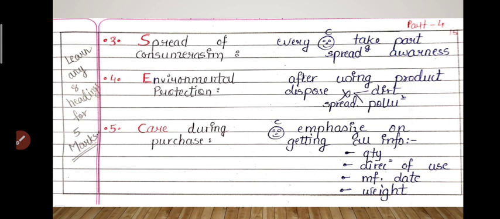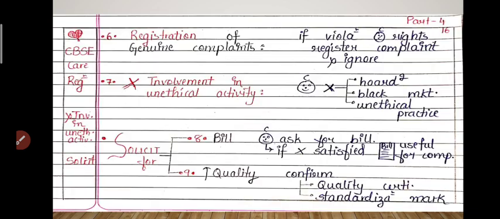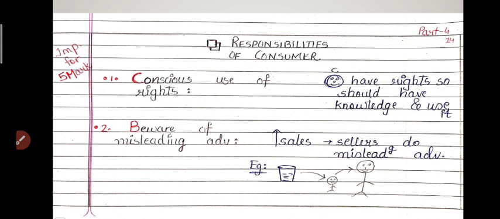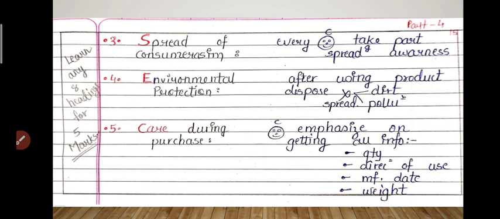Okay, now I have written here that learn any 8 headings for 5 marks. Means if this question is asked for 5 marks, then you have to write a short introduction, meaning, 8 headings and a conclusion. So you can learn any 8 headings from this. For learning the headings, I have given the short form on the left hand side. It is CBSE. C for conscious use of rights, B for be aware of misleading advertisement, S for spread of consumerism, and E for environmental protection.